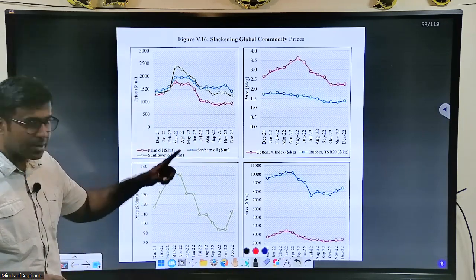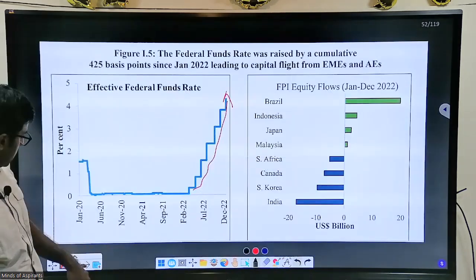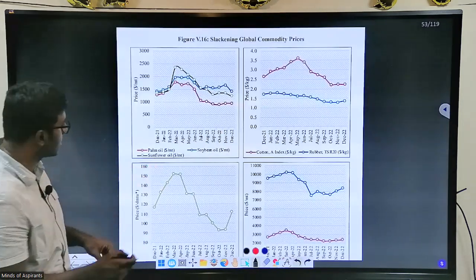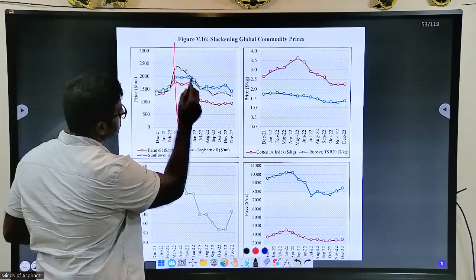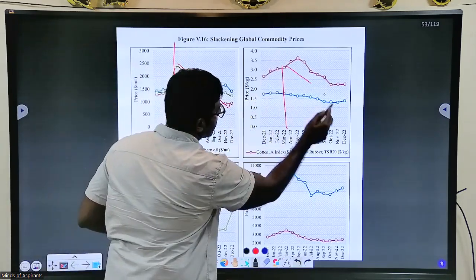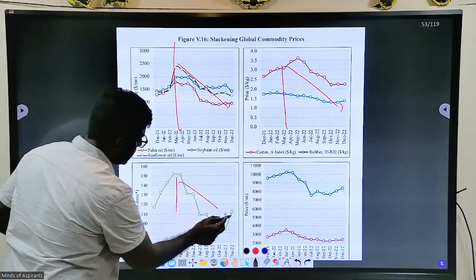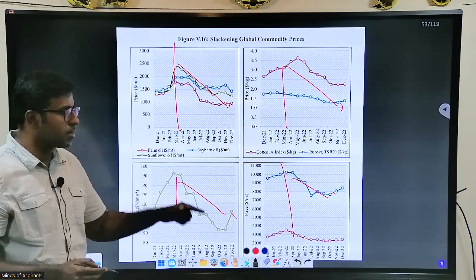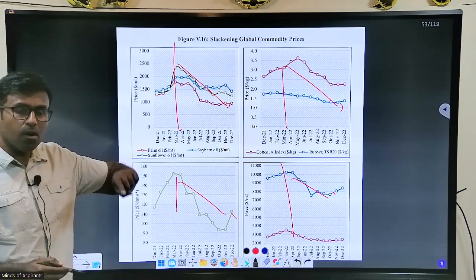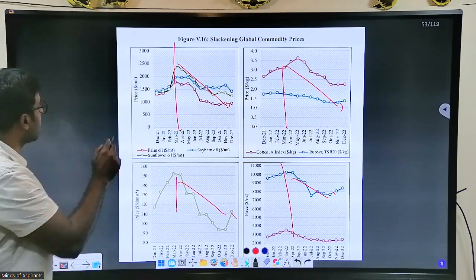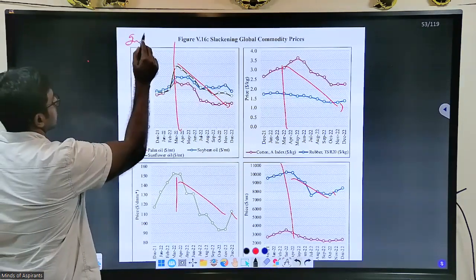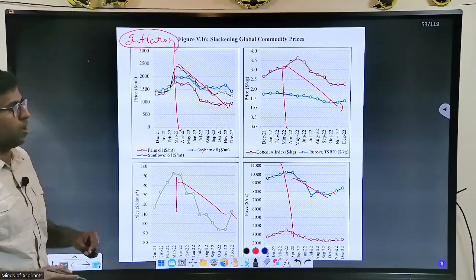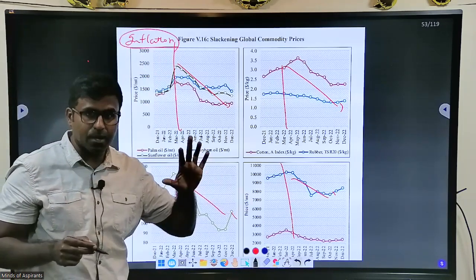And also, as a consequence, look at it. Interest rate increased, correct? From June, July 2022, it increased. Now look at this. Commodity prices decrease. All the commodity prices are decreasing. The meaning of this is that when the flow of money is high, you have a higher inflation. So that is what is called cost push, or supply side demand problem.